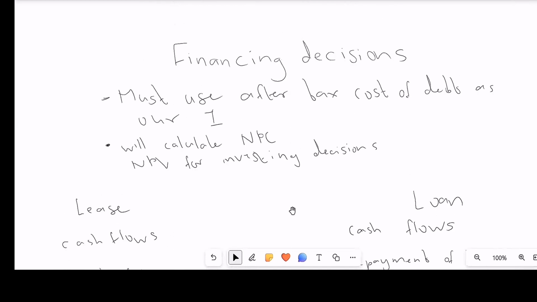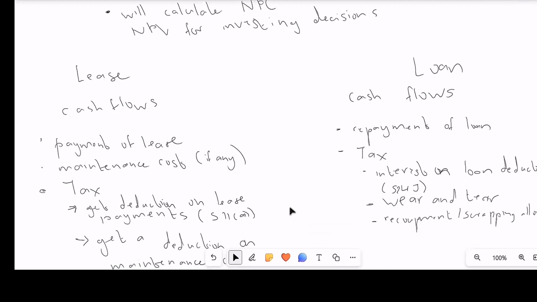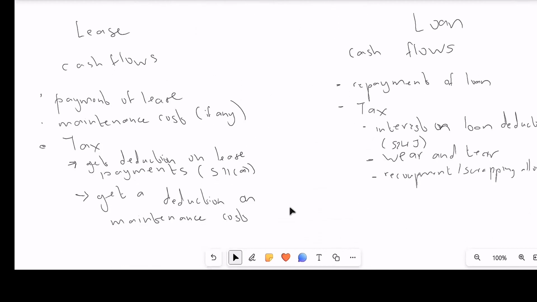Sometimes they might give you the WACC, and they might give you the after-tax cost of debt, and you must know which one to choose. Or maybe the cost of debt is given, but it's not after tax, so you must know that it should be after tax. You should always keep this in the back of your mind when you're doing such questions: what should be in there? What should I include? What's missing? What are they trying to give me with this information? What are they trying to get me to do? This is what you should always keep in mind. These are a few concepts that I used to help me when I was doing such questions, and I hope it will help you too.